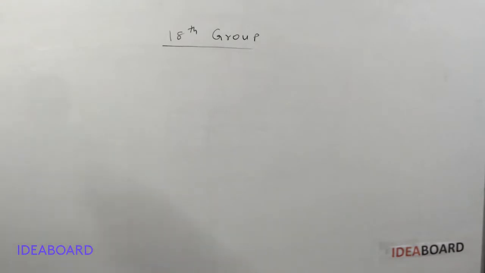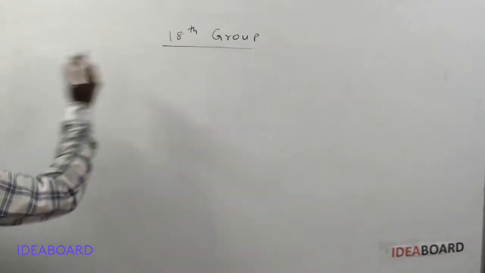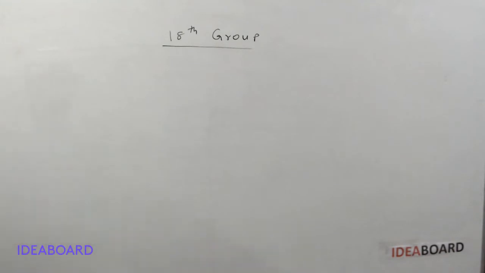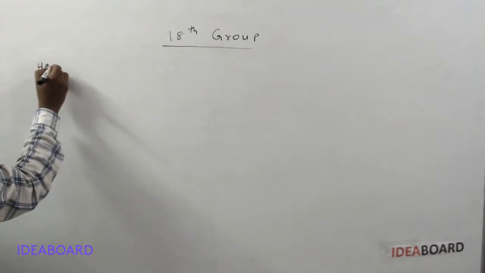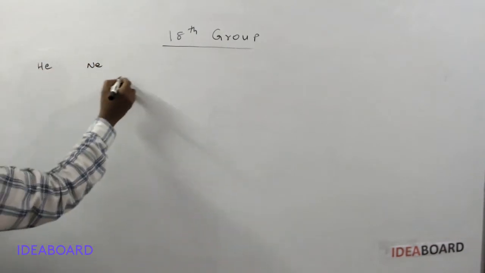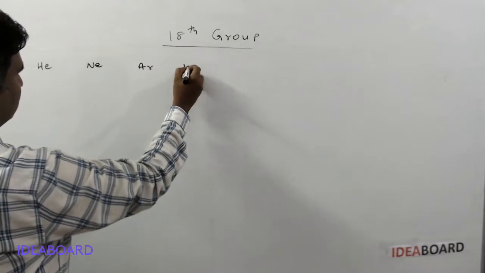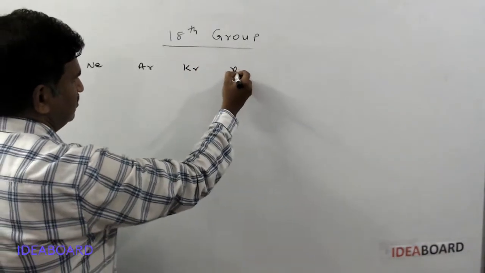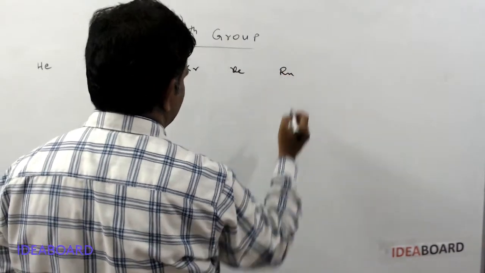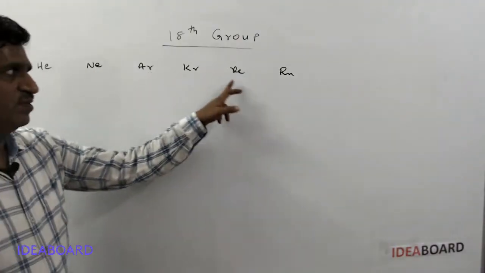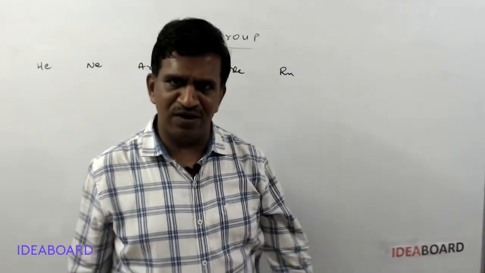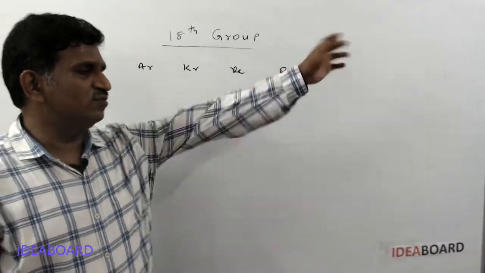Yes, in the periodic table, on the complete right side we have a group that is called the 18th group, and the 18th group elements are helium, neon, argon, krypton, xenon, and radon.